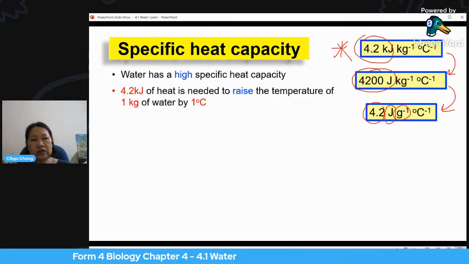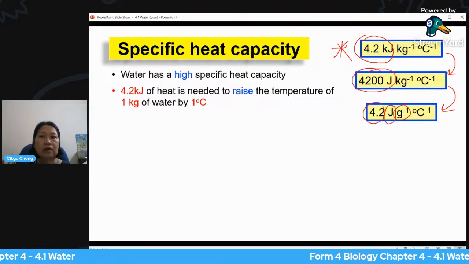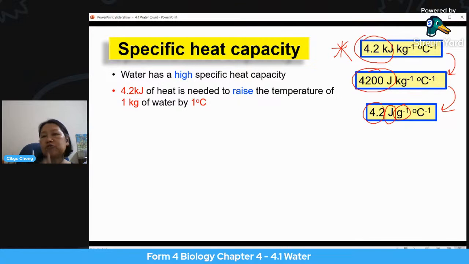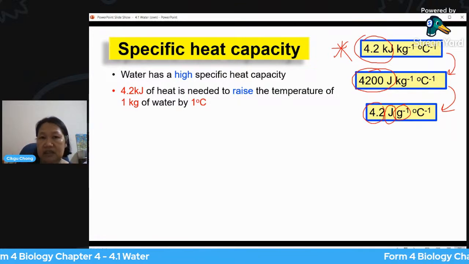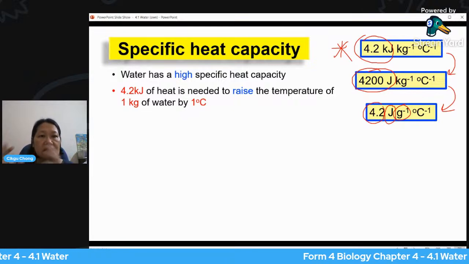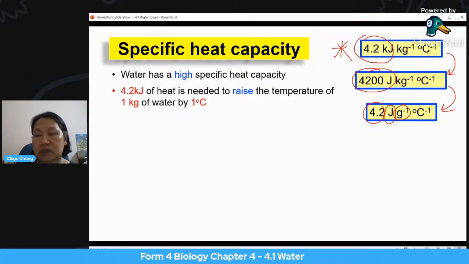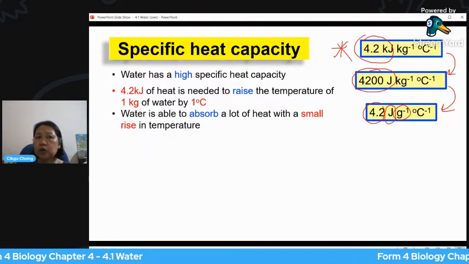Okay, 4.2 kilojoules of heat needs to be absorbed by 1 kilogram of water, not 1 gram, 1 kilogram, in order for it to rise by 1 degree Celsius. So let's say it's 30 degrees Celsius and we want it to rise to 31. This 1 kilogram of water needs to absorb 4.2 kilojoules of heat or energy. Okay, so this is actually quite a lot.